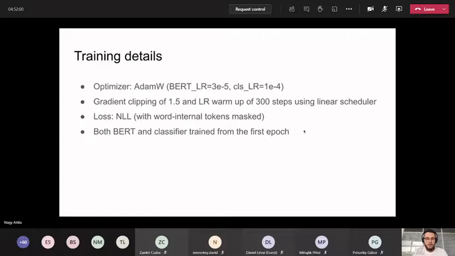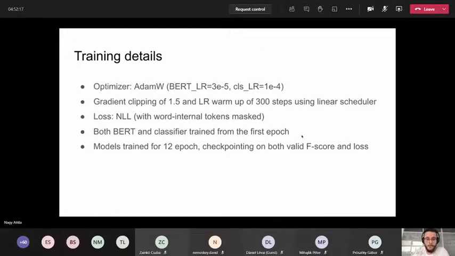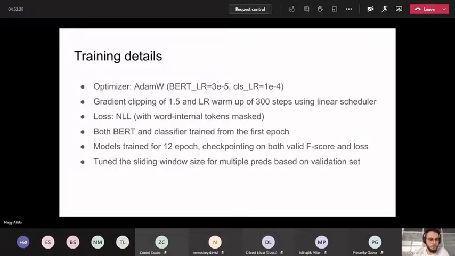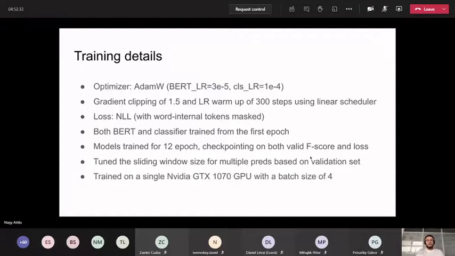It's usually pretty common to freeze BERT for some epochs and only train the classifier on top, and then unfreeze BERT. But what we found during our experiments is we got the best results when both BERT and the classifier were trained from the very first epoch. We trained every model for 12 epochs and we checkpointed on both the validation F-score and the loss. So it's possible that we, for example, used our model after 3 epochs of training. As I mentioned, we tuned the sliding window size based on the validation set, and all the trainings were performed on a single NVIDIA 1070 GPU with a batch size of 4.